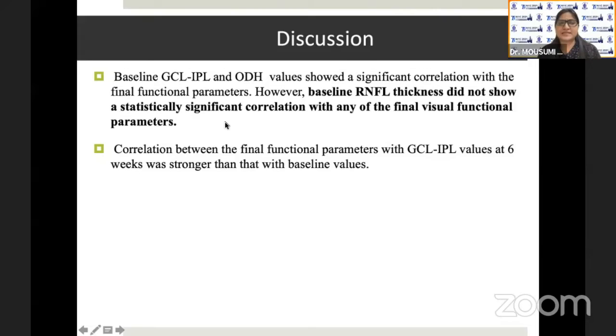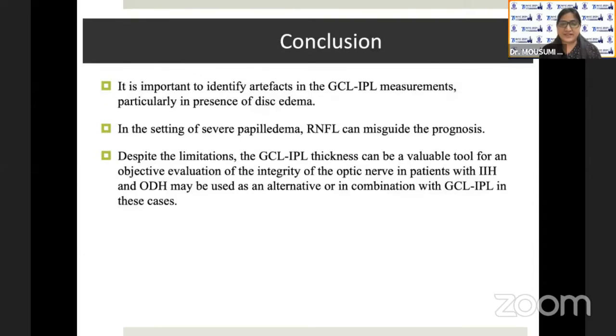In our patients, the baseline GCL-IPL and the optic disc height values showed a significant correlation with the final functional parameters. However, baseline RNFL thickness did not show any statistically significant correlation with the final functional parameters. And we also noted that GCL-IPL values at 6 weeks had a better and stronger correlation than that noted with the baseline values. So, in order to conclude, it is important to identify the artifacts in the GCL-IPL measurements, particularly in the presence of disc edema.